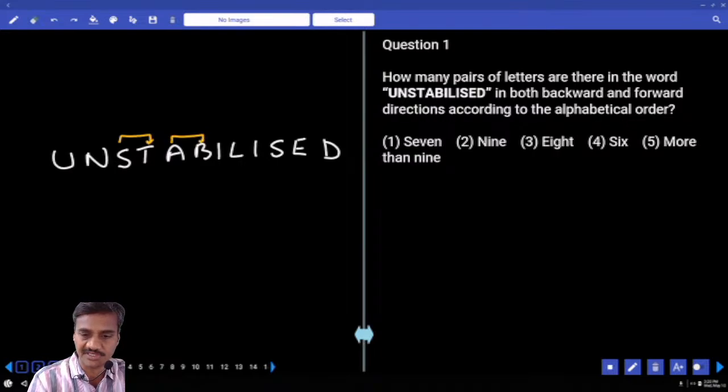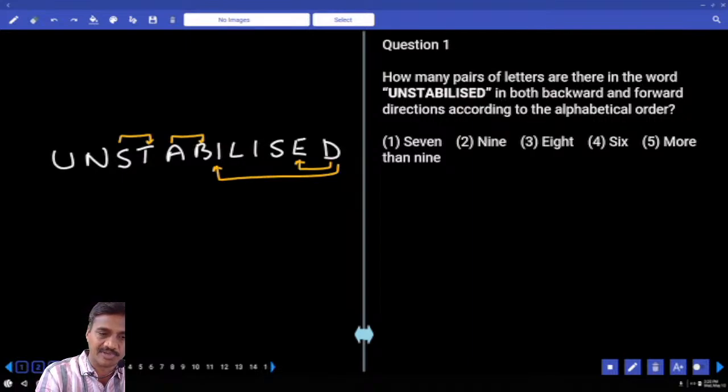A, B, C, D, E, F, G, H. B, C, D, E, F, G, H. I, J, K, L, M, N. And L, M, N, O, P. I, J, K, L. S, T, U. That's it. And it's left to right, how many pairs you have? 2 pairs. And again in the reverse, D, N. D, E, F, G, H, I. D to I, there is one more pair.